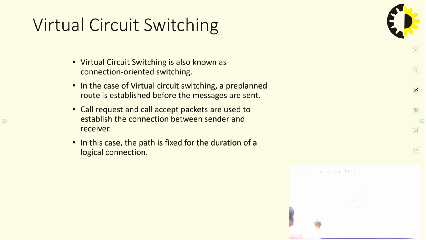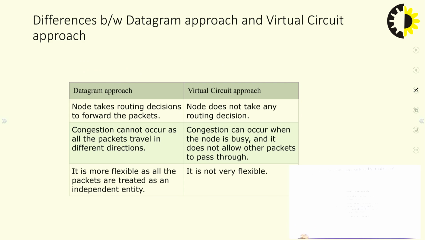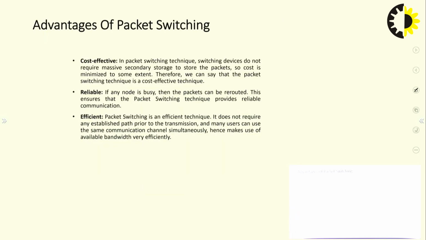In datagram, the routing decision is made by the packets on their own. But in the virtual circuit, there are 3 phases: circuit establishment, or you can say virtual circuit establishment, then the data transfer, then the connection close. So, these are the differences.